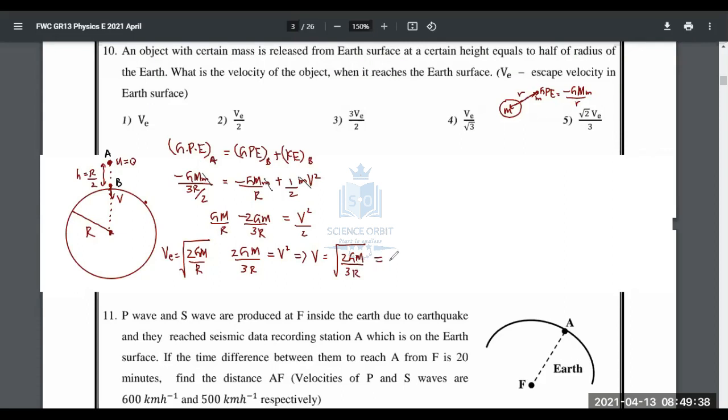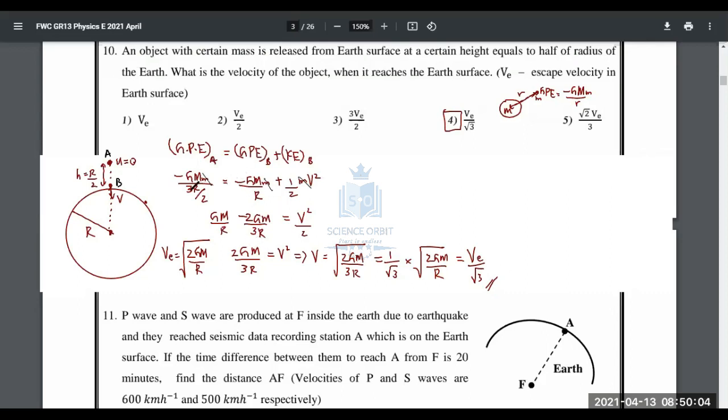And what I can do is take this root 3 out. That means I can write it as 1 over root 3 multiplied by root of 2GM over R. Why am I doing that? Because root of 2GM over R is our escape velocity. So 1 over root 3 is there, and this whole thing is escape velocity. The final answer is escape velocity divided by root 3. So the correct answer is the 4th option.